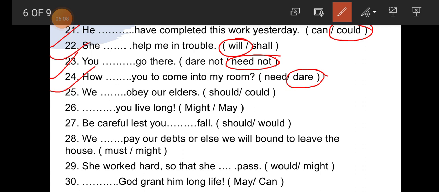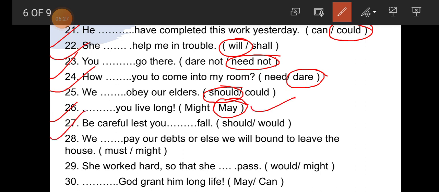Now number 25. We dash obey our elders. So we should obey our elders. Number 26 student, dash you live long. So may you live long, because this is a wish, so for wish may is the correct one.